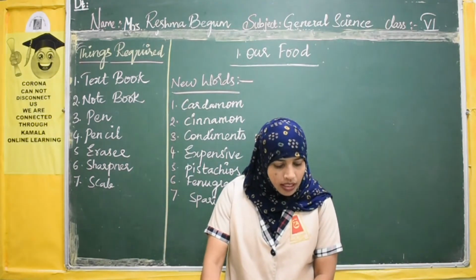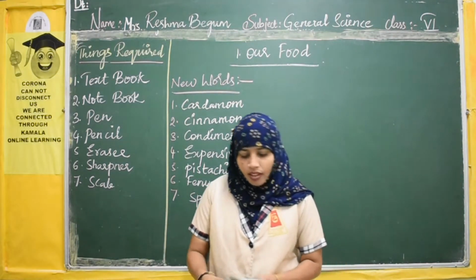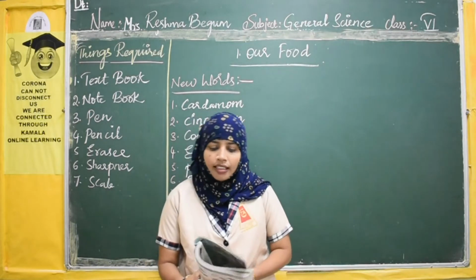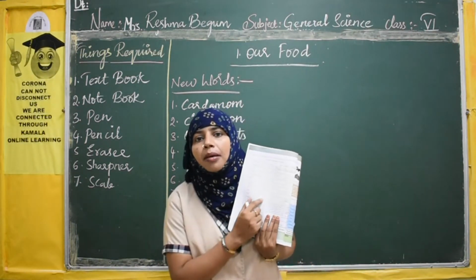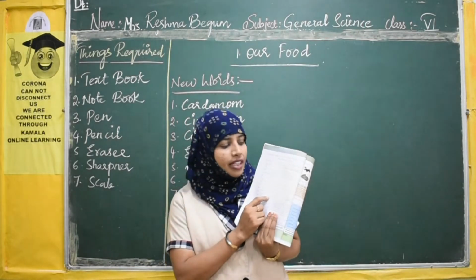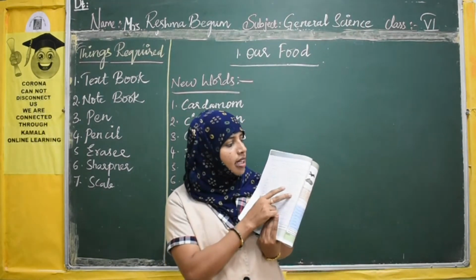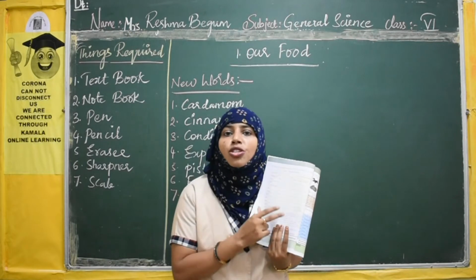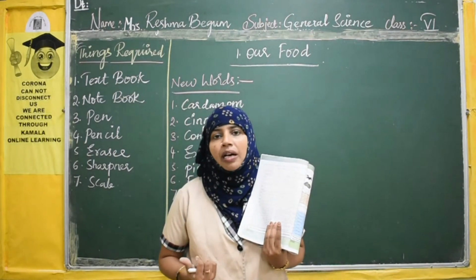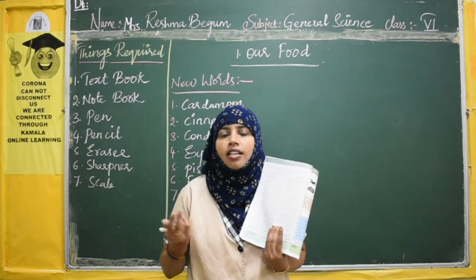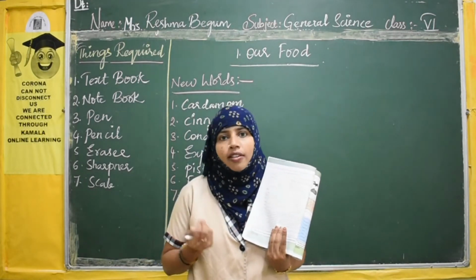In our previous class, I hope you have completed this table 3. Did you all finish this table 3? Based on this table, what you understood is that the sources of food are not only from plants but also from animals and some other sources like minerals, salt, right?